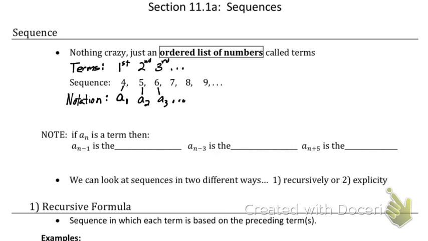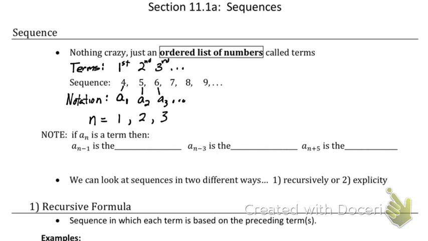The last way we can list what order things come in is we can do n equals. For our first term it would be 1. For our second term it would be 2. For our third term it would be 3. So any one of these methods can be used to show me which term I'm talking about.